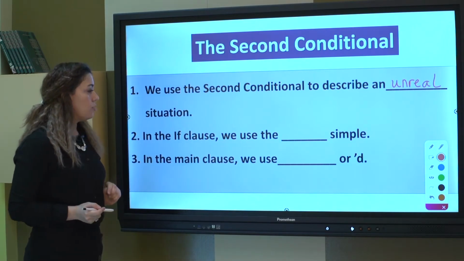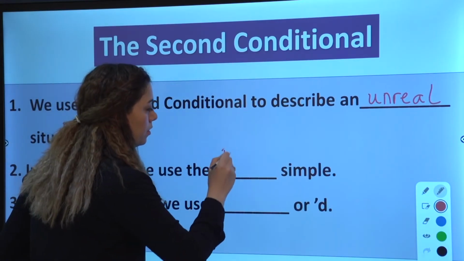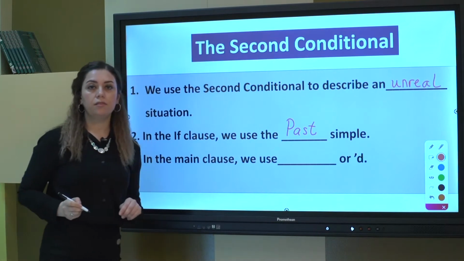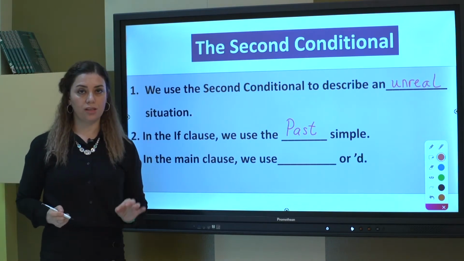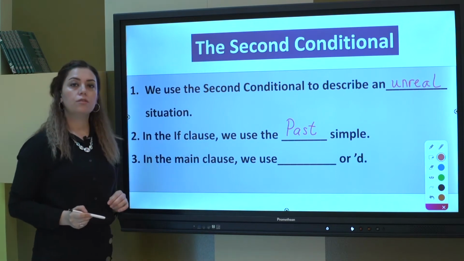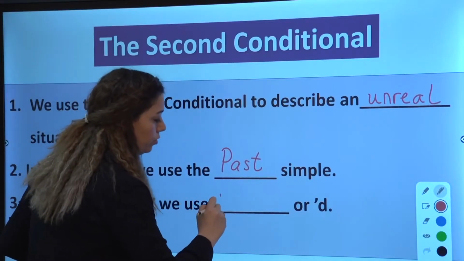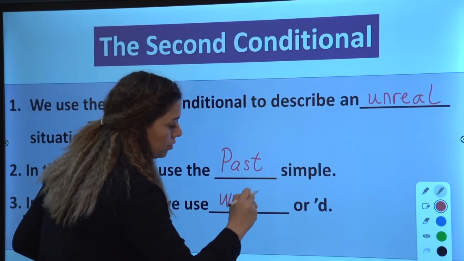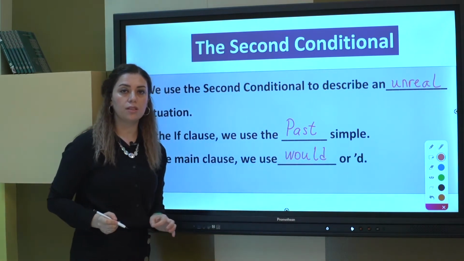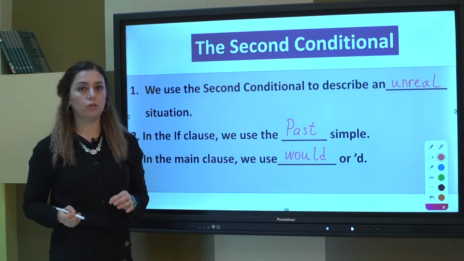In the if clause, we use the past simple. Remember, I said if I were you. Were is in the past simple, right? In the main clause, we use would or apostrophe d, which also means would. For example, I'd go. It means I would go.